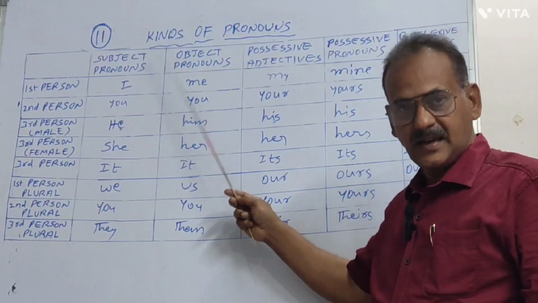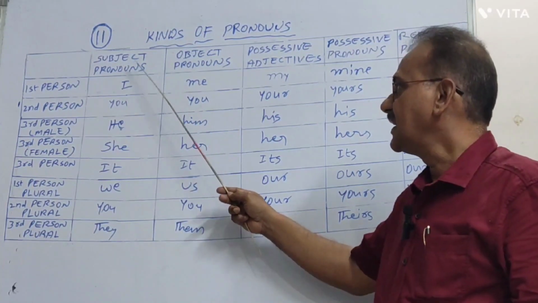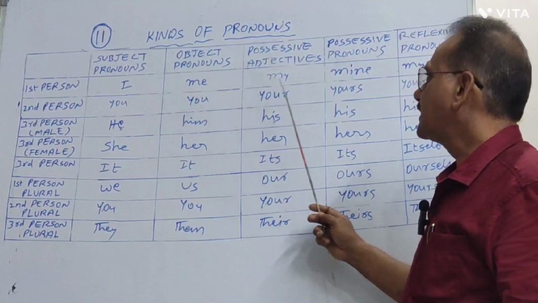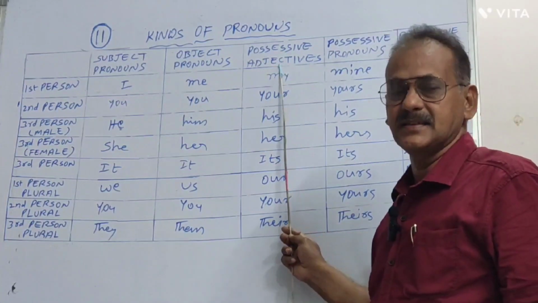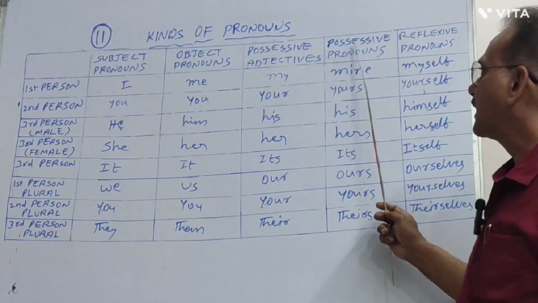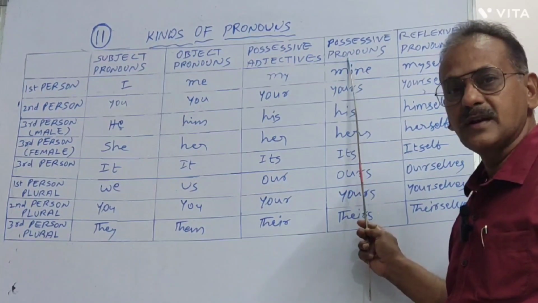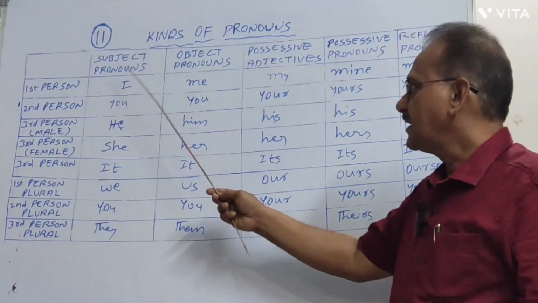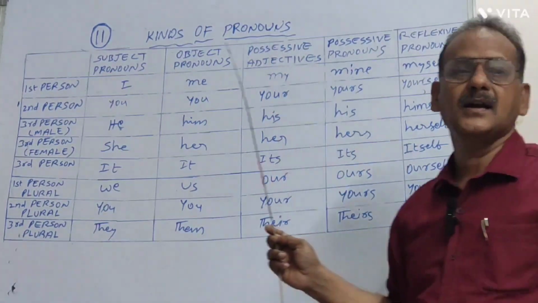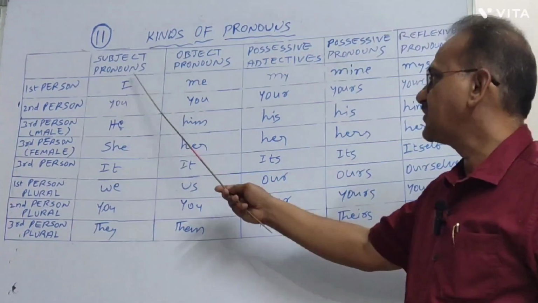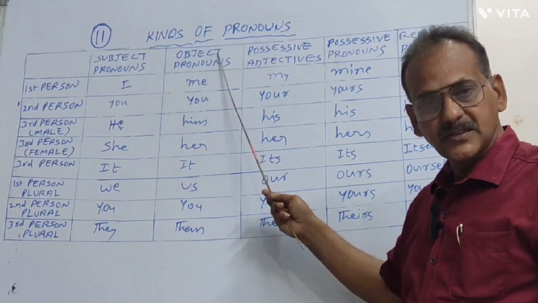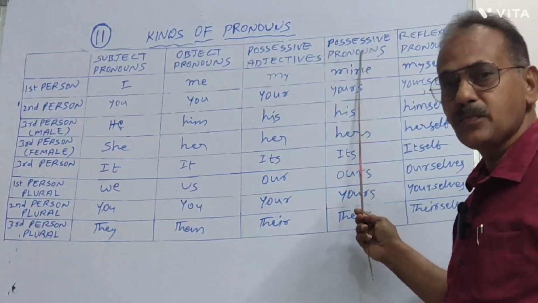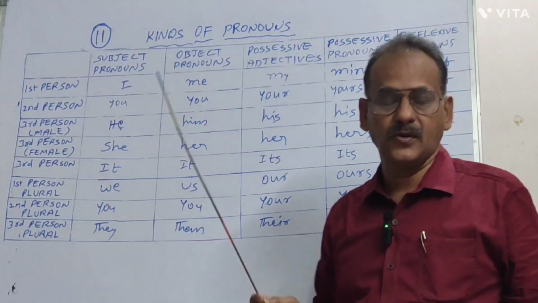These are the kinds of pronouns. The first one is subject pronouns. Next, object pronouns. Number 3 is possessive adjectives. Another type of pronoun is possessive pronouns. And lastly, reflexive pronouns. Once again, 1, 2, 3, 4, 5. Five kinds of pronouns are here: subject pronouns, object pronouns, possessive adjectives, possessive pronouns, and reflexive pronouns.